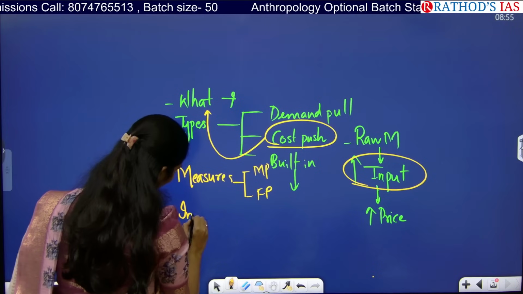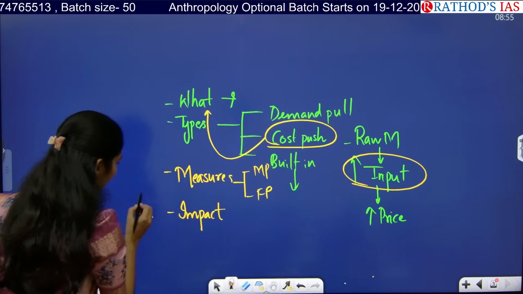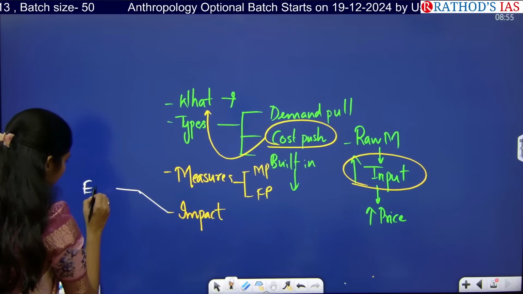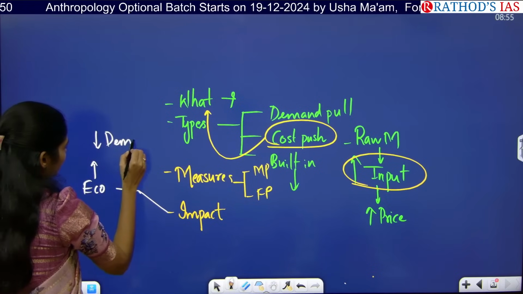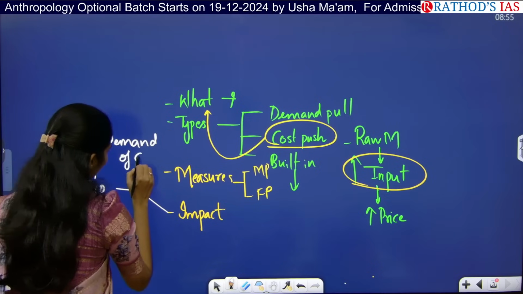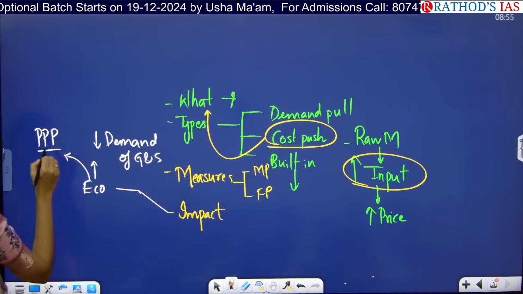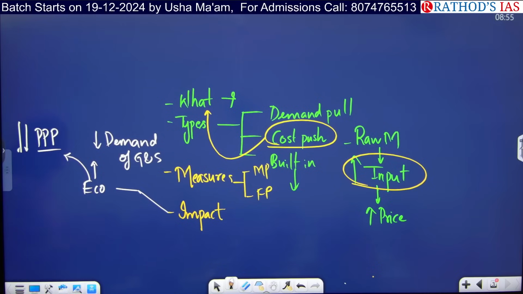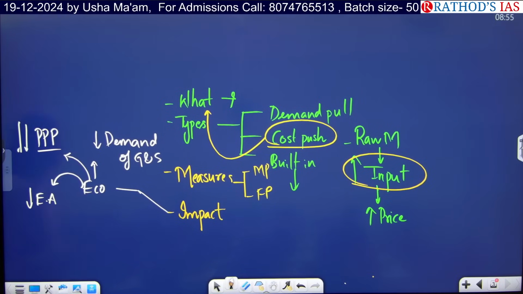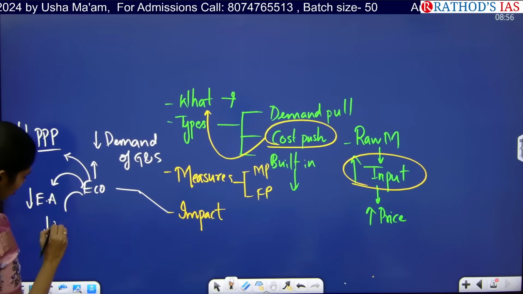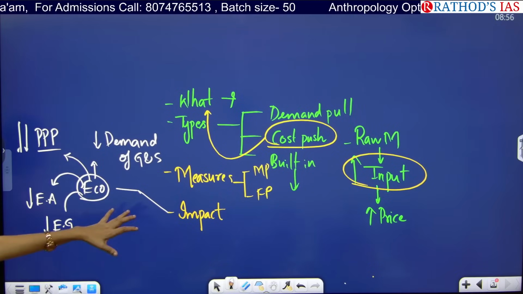And you have to see what is the impact of this inflation. So tell me what happens because of this inflation. What will be the impact on the economy? There will be a decrease in demand. Demand for goods and services will decrease. And whenever there is an increase in price, the purchasing power parity of these people will also decrease. Then what happens? There will be a decrease in economic activity in a country. Obviously it leads to a decrease in economic growth. So from the economy point of view, you can write 4 points on this impact of inflation.